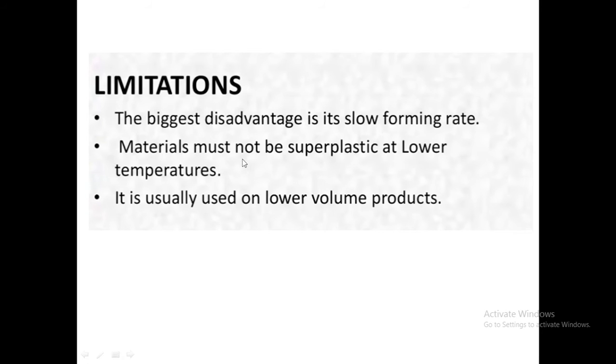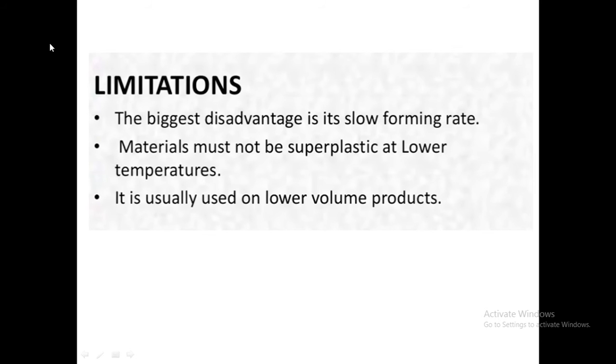The material must not be superplastic at a lower temperature. It means the temperature required for this process is high, because the material is stretched multiple times its initial value, and to obtain such stretch in a material we require a higher temperature.